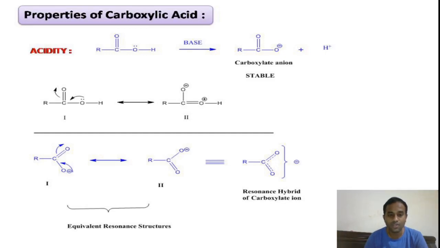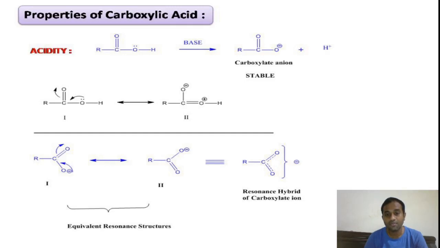So in these two resonance structures, the carbon is connected to the same groups. Connections are the same in structures 1 and 2. Such types of resonance structures are called equivalent resonance structures. This is very important, which we will see in the coming slides.